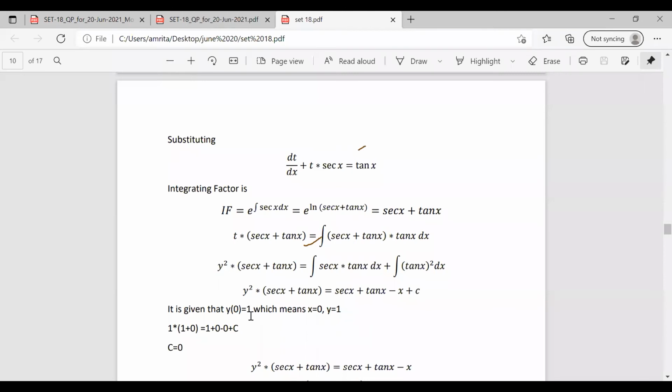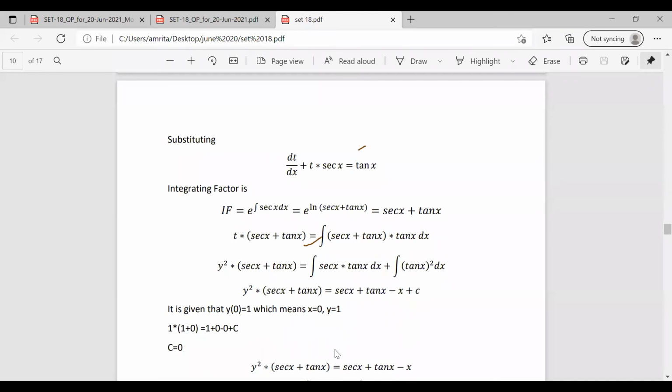So y of 0 equal to 1 means x equal to 0 and y equal to 1. Substituting this in the whole equation, we can find out the value of c. So we have y square, y is 1, it is 1 square, into sec 0 is 1, tan 0 is 0. That is, the left side becomes 1 equal to sec 0 is 1, tan 0 is 0, minus x is 0, plus c. So here 1 is equal to 1 plus c. So we can find that c equal to 0. So this constant becomes 0.